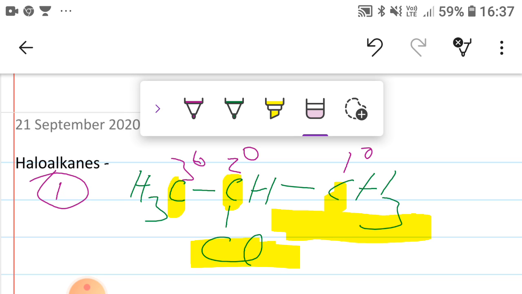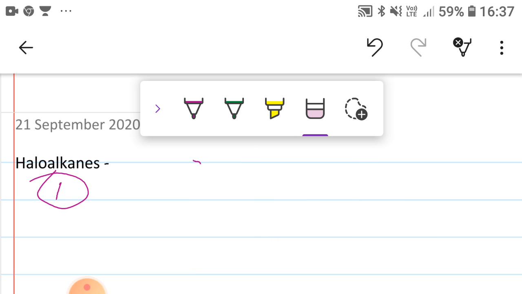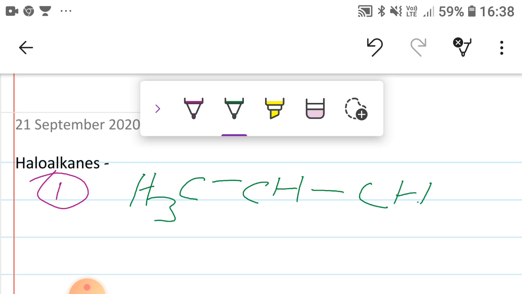Now can you guess the structure? Can you guess the common name and IUPAC name of this compound? Like H3C, CH, CH3, and bromo is attached with the second carbon. This is first carbon, this is second carbon, and this is third carbon.